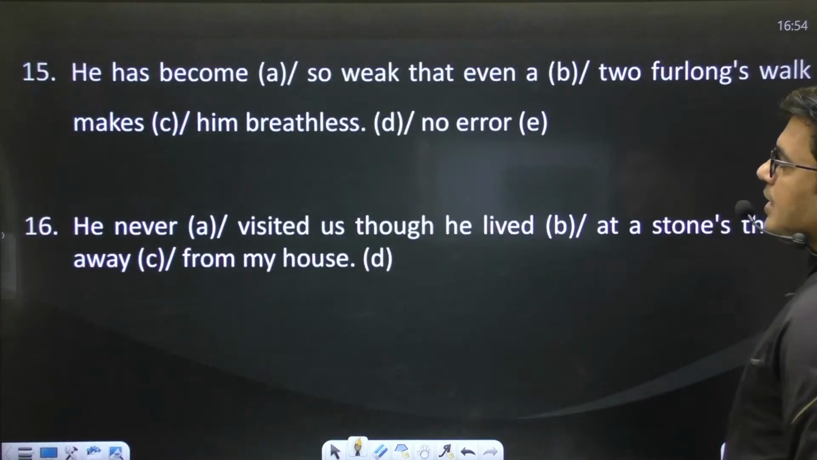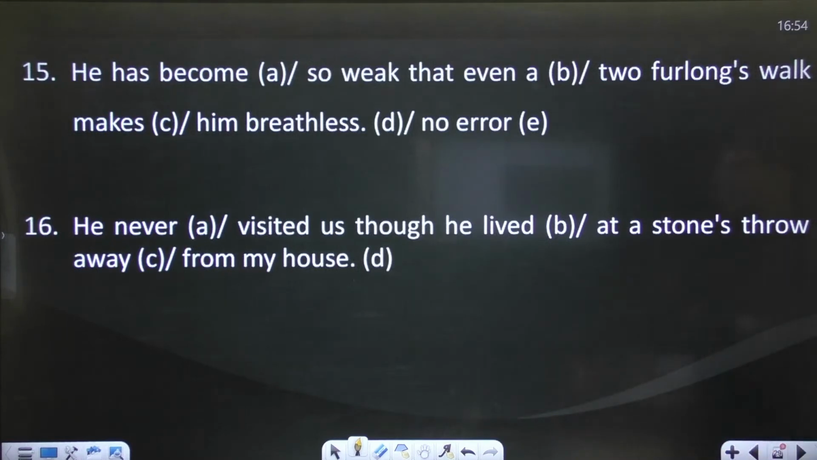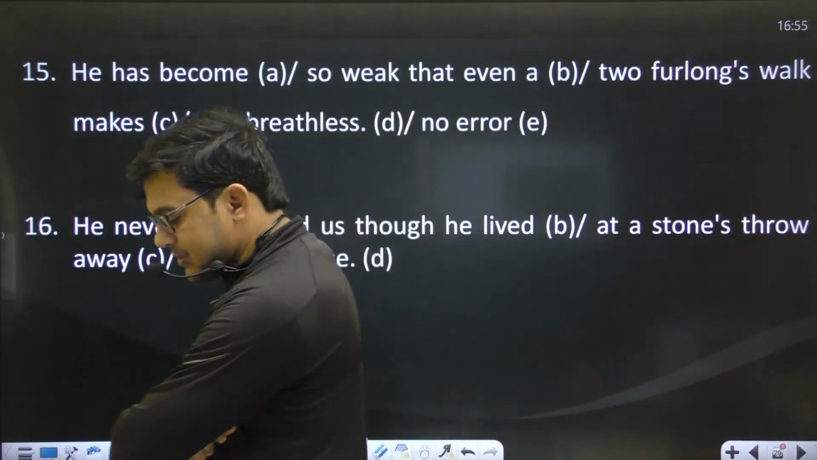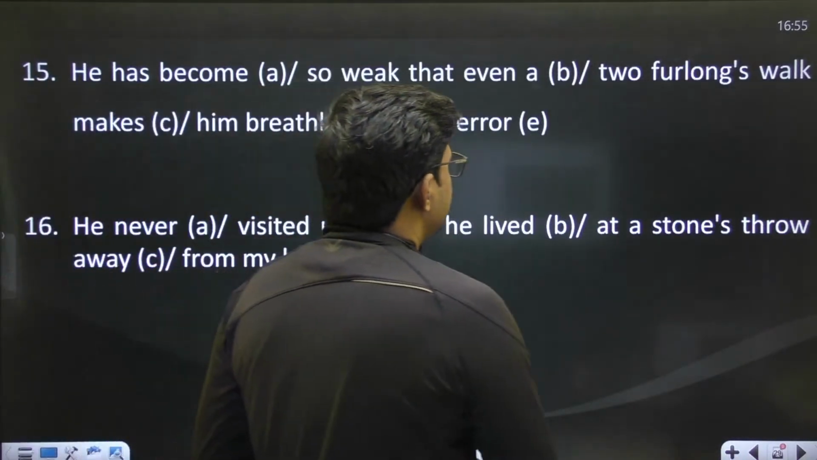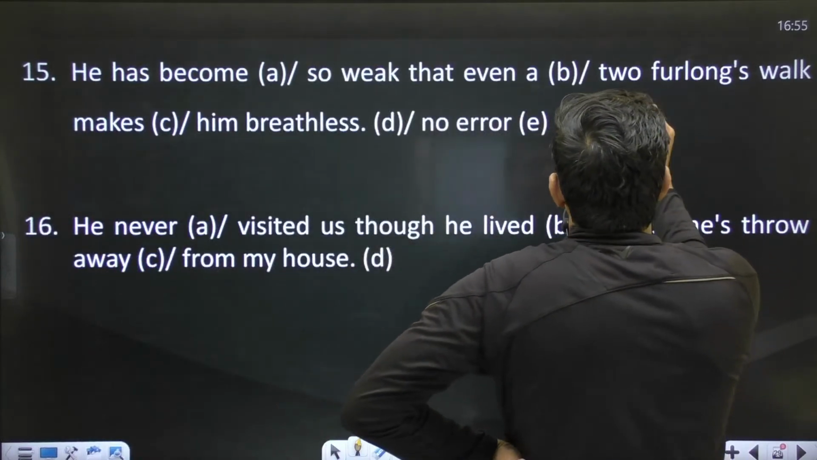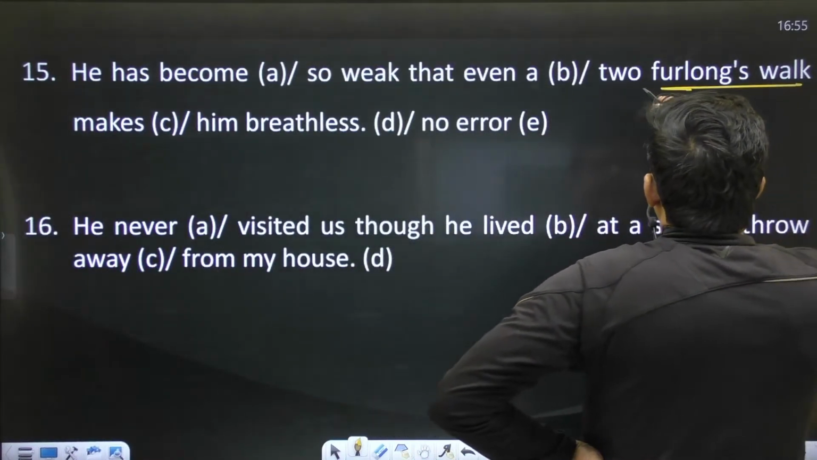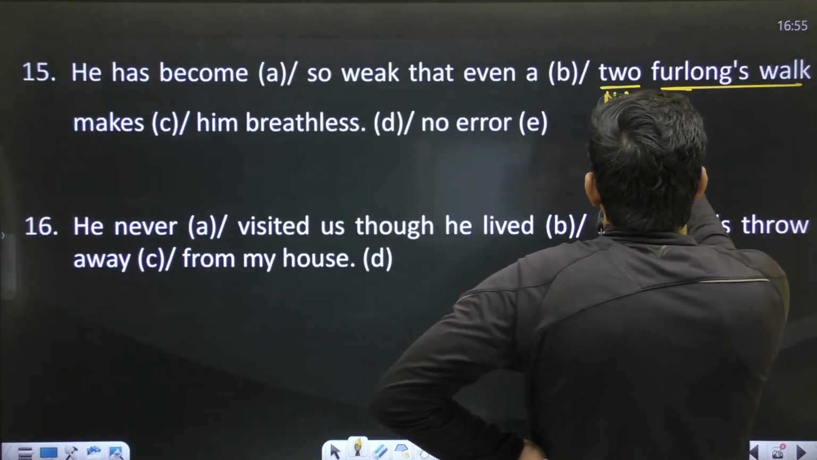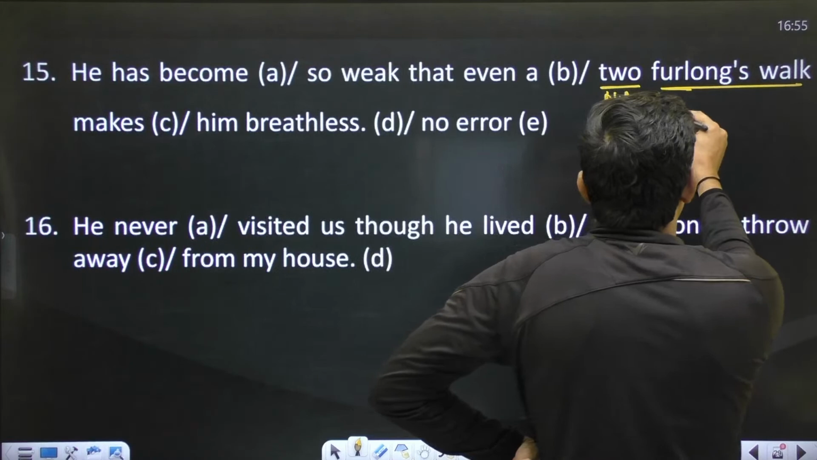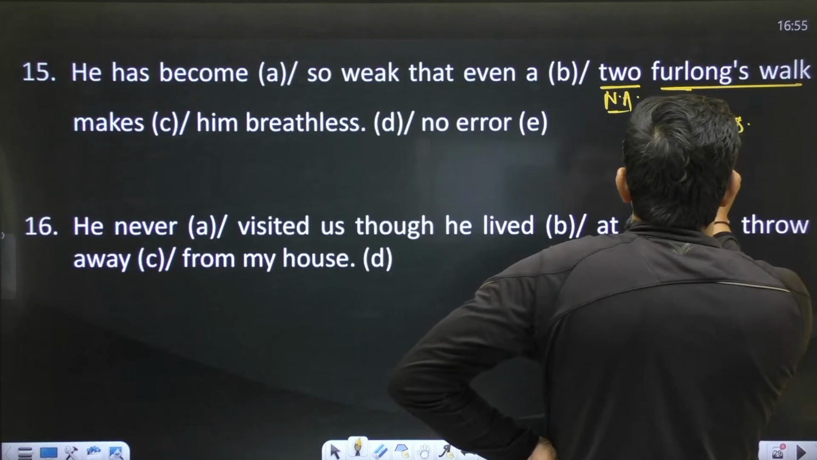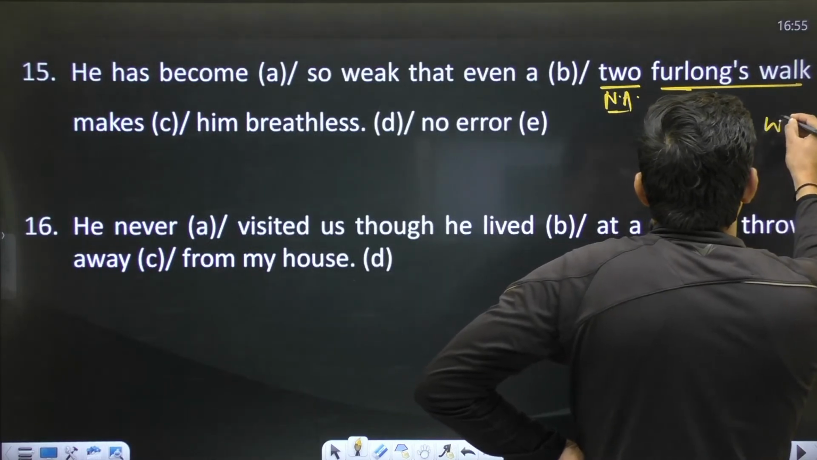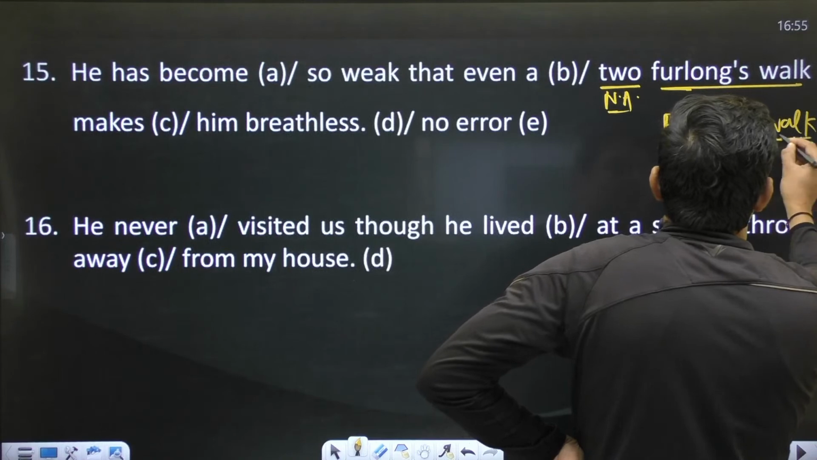Next sentence is, he has become so weak that even a 2 furlongs walk makes him breathless. What do you think of this sentence? Okay, this is the concept of number. Because of this numeral adjective, it must be like furlongs, right? It must be a plural noun, and make sure whenever you show possession of a plural noun